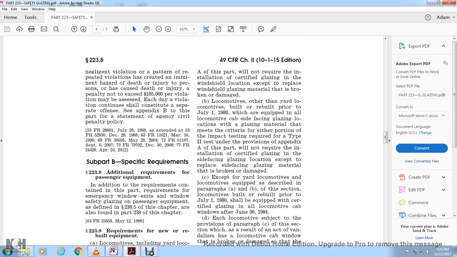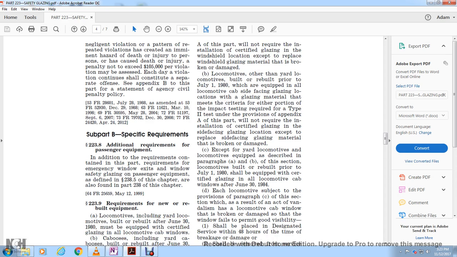...other than yard locomotives built or rebuilt prior to July 1st, 1980, which are equipped in all locomotive cab side-facing glazing locations with glazing material that meets the criteria for either portion of the impact testing required for the Type 2 testing under the provisions of Appendix A of this part, will not be required to install certified glazing in the side-facing glazing location, except for replacing side-facing glazing material that is broken or damaged.